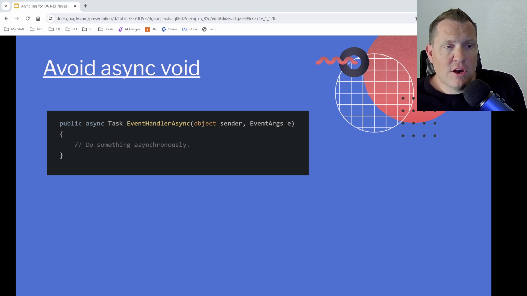Now, async void methods can also be difficult to test, as exceptions thrown within them can terminate your process. It's also preferable to use async Task for asynchronous event handlers, as it provides easier exception handling and testing.